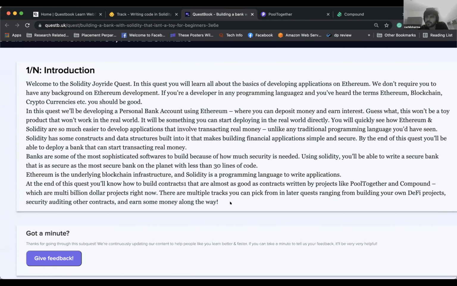Okay. A question around the selection of projects. So is Ethereum used only in the DeFi space or outside of it as well? That's number one. And number two is, within the DeFi space as well, why did you choose building a bank versus any other project? Yeah, good question. I think because money is an inherent part of the programming language, the initial projects that have gotten built have to do a lot with money, right? So that's the first industry to have boomed in the Ethereum space, which is DeFi.